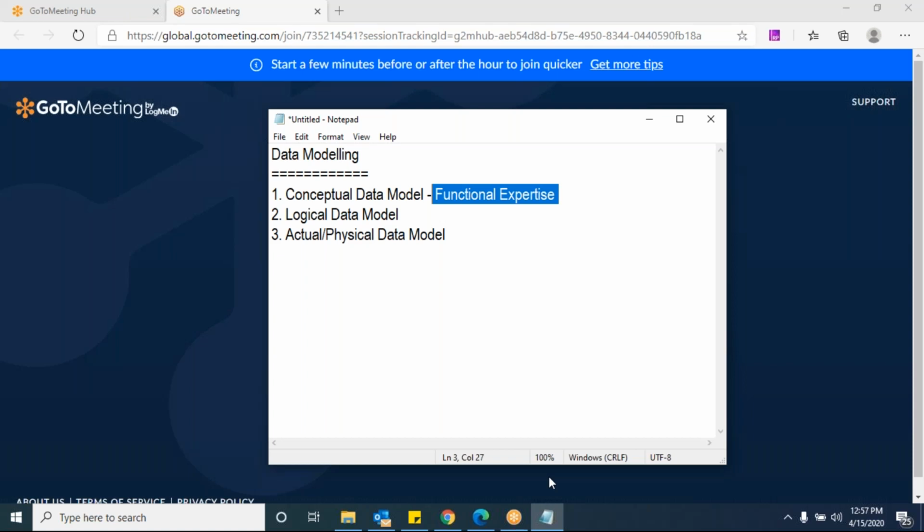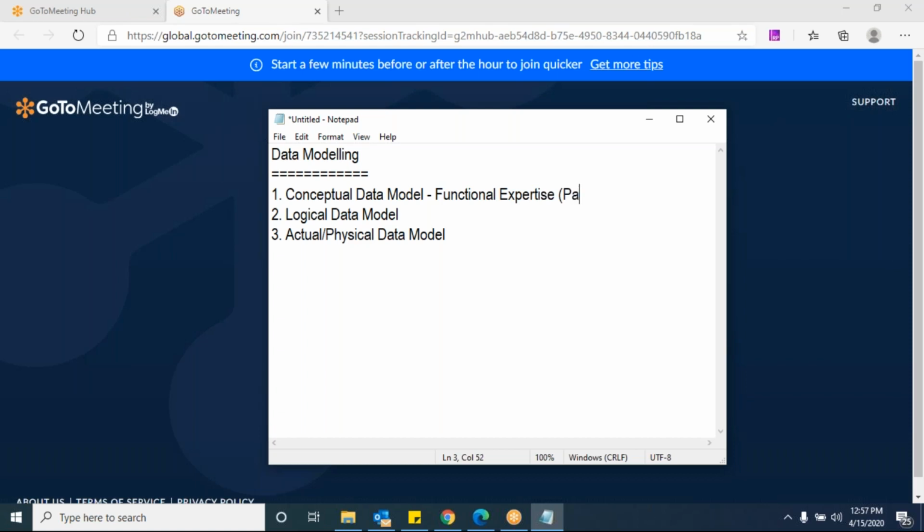Yes. Do you agree with that? Yes. So that we call functional expertise. Based on the functional expertise, if you define high level data models, simply high level tables. A table is nothing but, here we are simply identifying table entities.